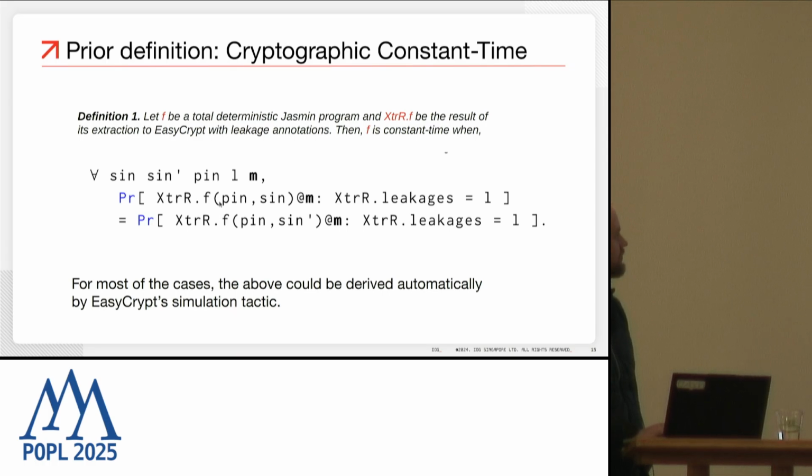The program F has public inputs and secret inputs. Checking equality of probabilities which are produced for a particular leakage, we're asking whether the leakage is produced in one case.